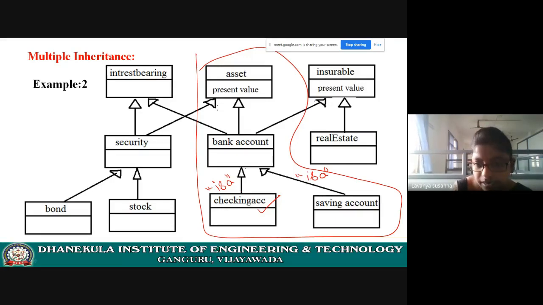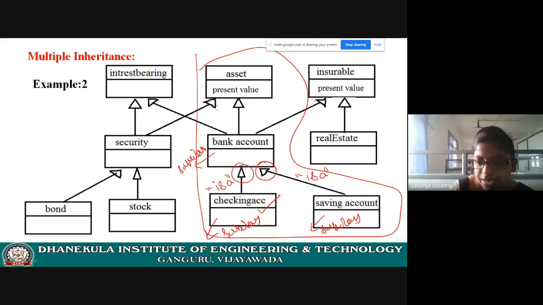What is happening here? See the symbol. It is pointing to bank account. That means bank account is a super class, base class, whatever it may be. This is a derived class or subclass, and this is also a subclass.